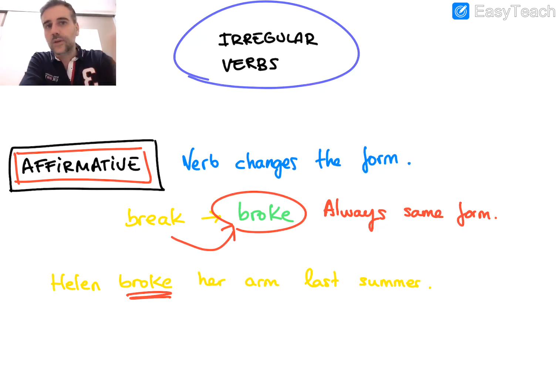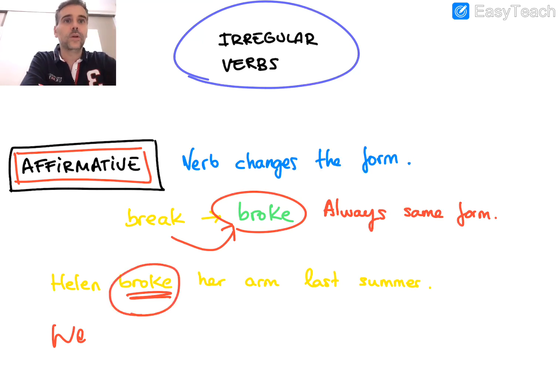No matter if we use Helen or we or they or you, it's exactly the same. We use broke because it's an irregular verb, and as this is the irregular verb to break, we know that it is in the past.